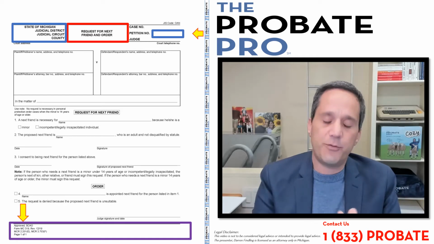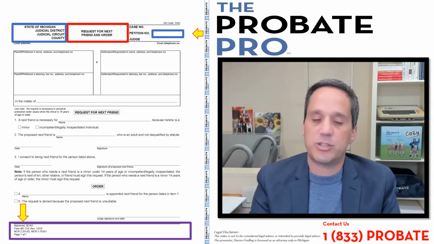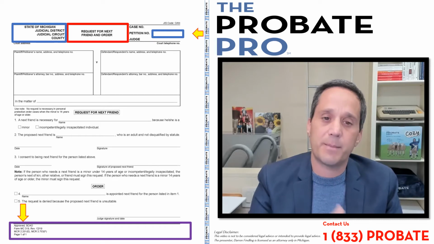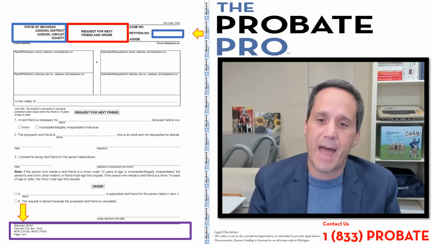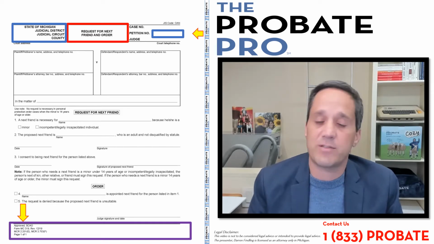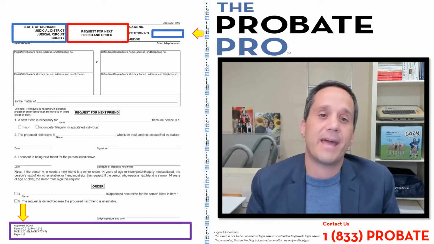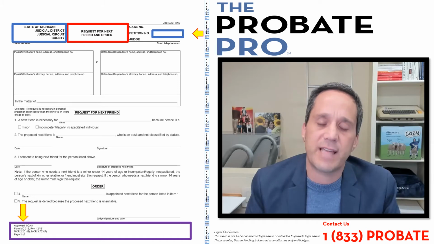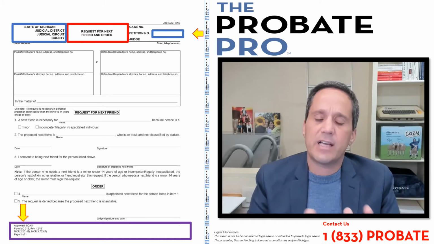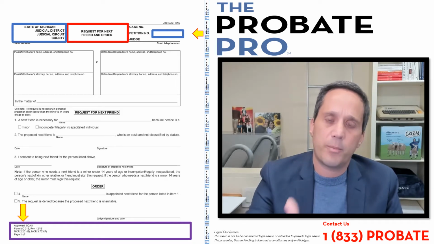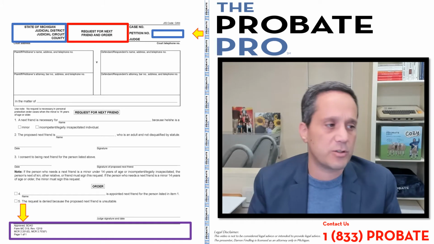In addition, if you know that money is coming, meaning it's just a question about how much money is coming, but money is coming down the road, then it may just be a simpler process to obtain the conservatorship right off the bat. Because in the event that the minor is going to receive a sum in excess of $5,000 in any calendar year, it is mandated that a conservatorship occur unless, of course, you're going to annuitize the settlement thereafter. So again, a strategic decision that we are always happy to discuss with you about whether to appoint a next friend or to start off with a conservatorship.